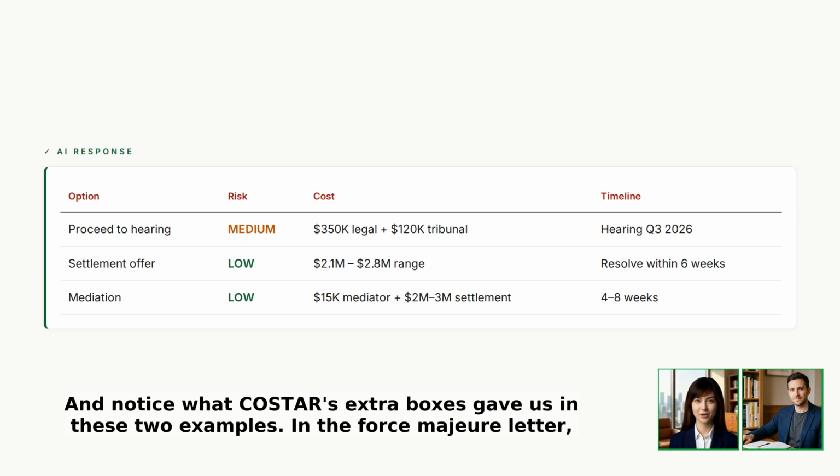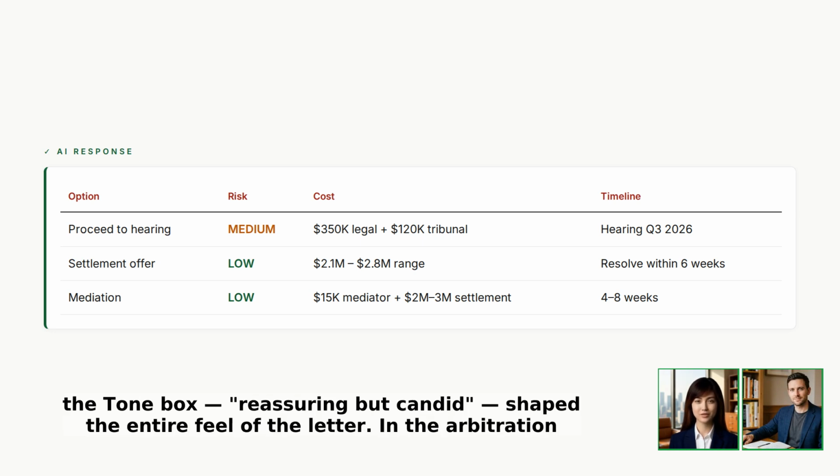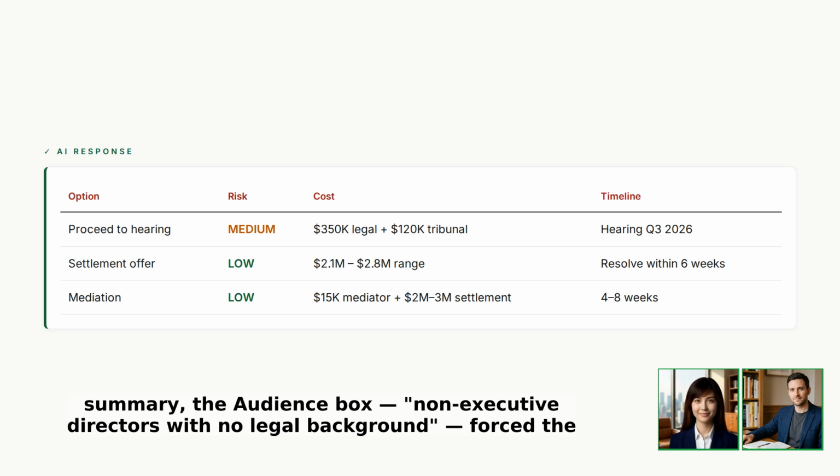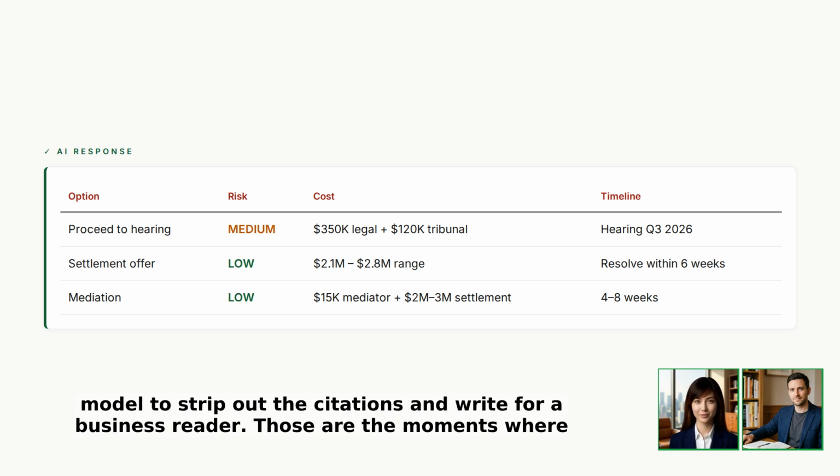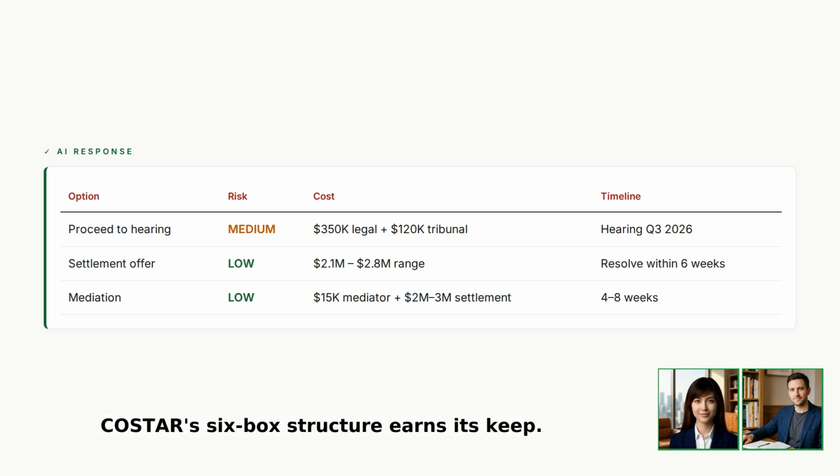And notice what COSTAR's extra boxes gave us in these 2 examples. In the force majeure letter, the tone box, reassuring but candid, shaped the entire feel of the letter. In the arbitration summary, the audience box, non-executive directors with no legal background, forced the model to strip out the citations and write for a business reader. Those are the moments where COSTAR's 6-box structure earns its keep.